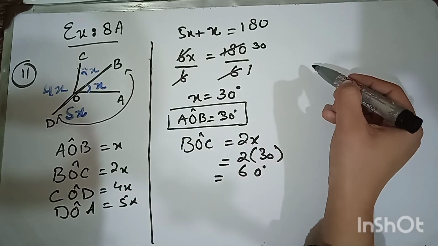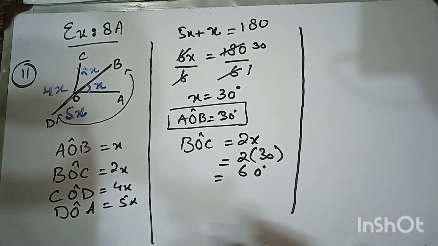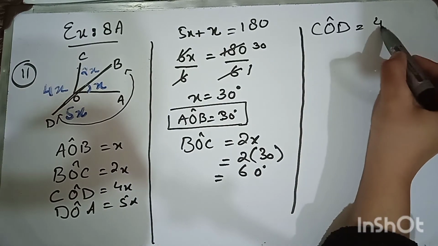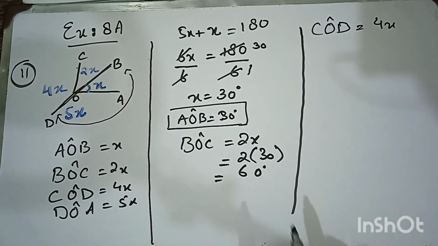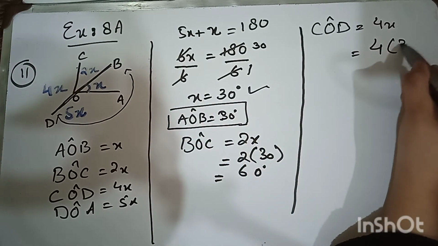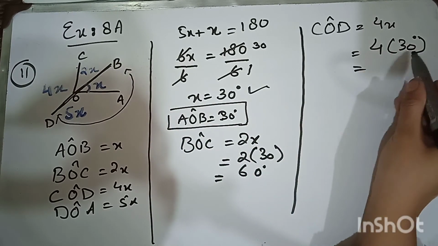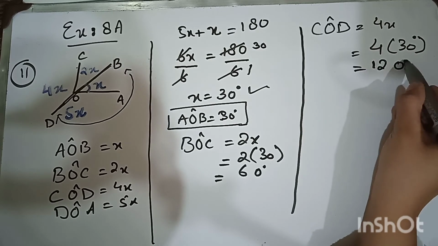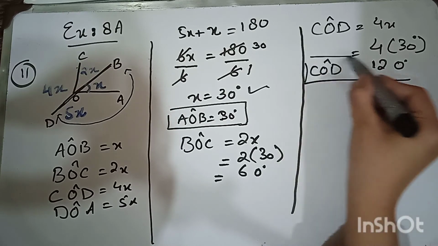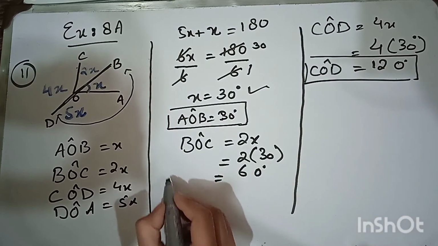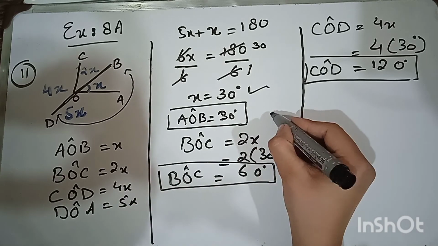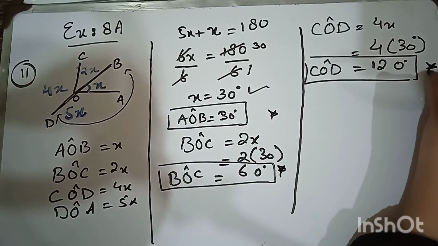Then the next angle is COD. COD is equal to 4x. Okay, so what is the value of x? The value of x is 30. So you have to multiply. 4 times 0 is 0, 4 times 3 is 12. So angle COD is equal to 120. Here we get the value of the third angle, here we have the value of the second angle, and the first one is this. 1, 2, 3.